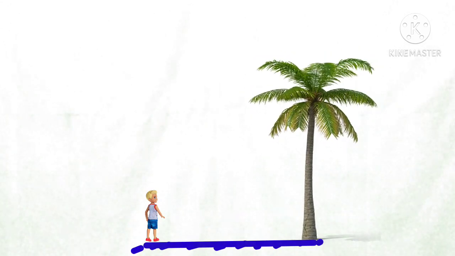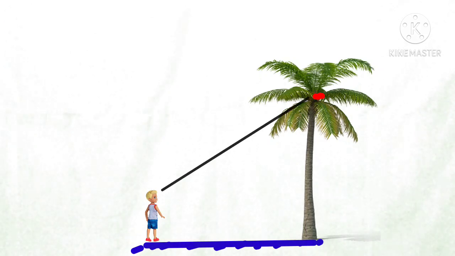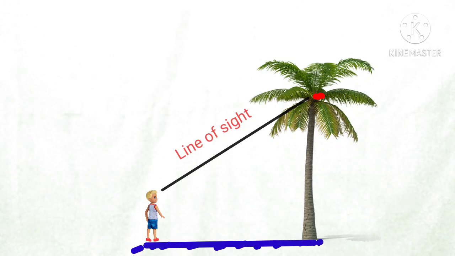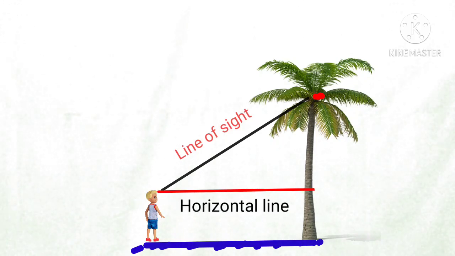Let us understand this concept through some examples. Are you ready? A boy named Vijay wants to find the height of a palm tree. He tries to locate the topmost point of the tree. He also imagines a line joining the topmost point to his eye. This line is called the line of sight. He also imagines a horizontal line from his eye to the tree.